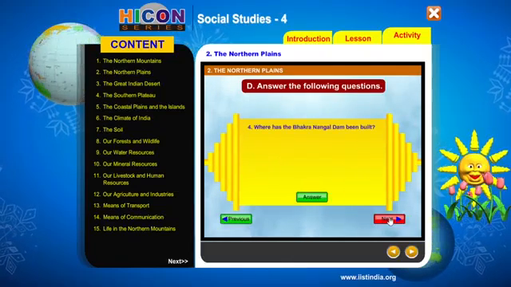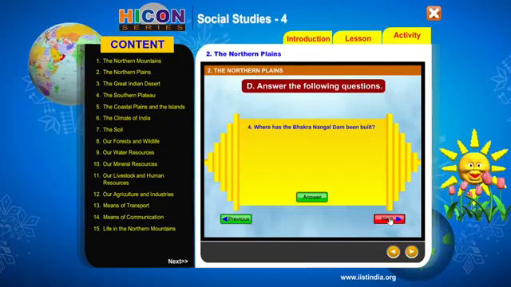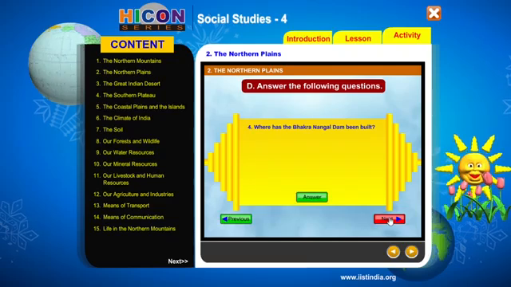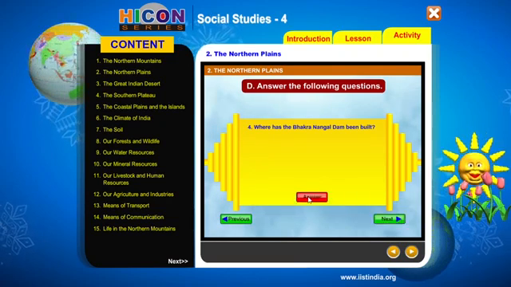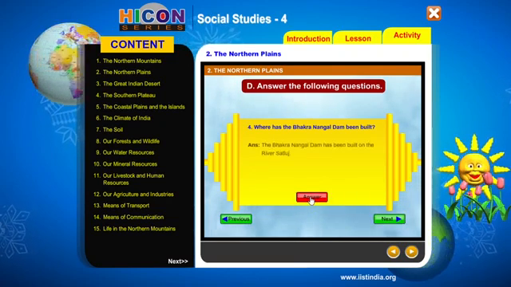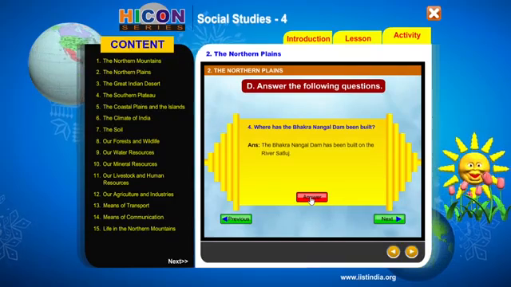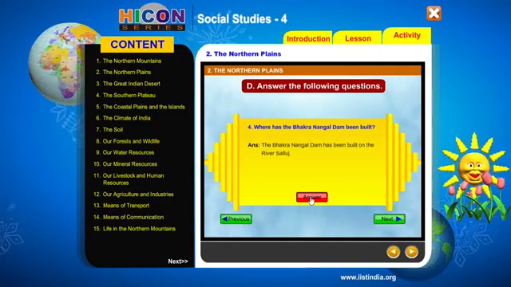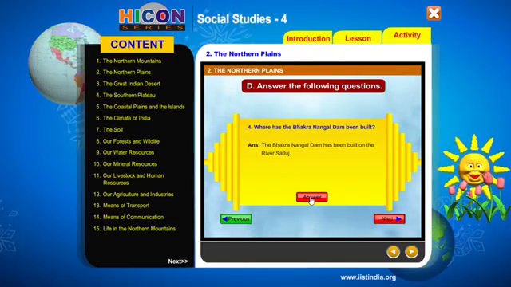Where has the Bhakra Nangal Dam been built? So, where has the Bhakra Nangal Dam been built? The Bhakra Nangal Dam has been built on River Satluj. So, where was it built? The Bhakra Nangal Dam has been built on River Satluj.